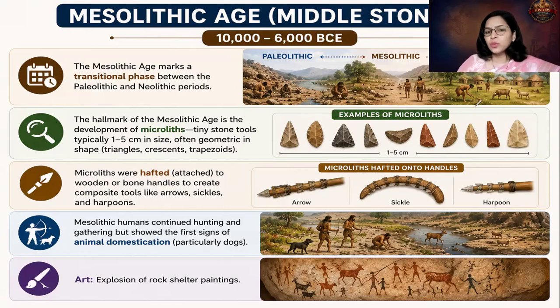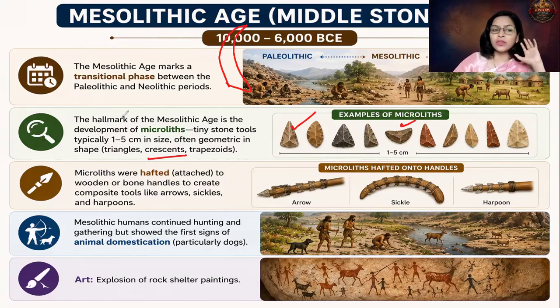Can you see the images over here? You can find the tools in the shape of a triangle. They are in the shape of a lunate. If you have seen the Mowgli cartoon, there was a lunate in his hand which he used to throw during hunting. So the lunate is a microlithic stone tool. Certain ones are also called crescents, which are in the shape of a crescent, like this. So this is a lunate or crescent.